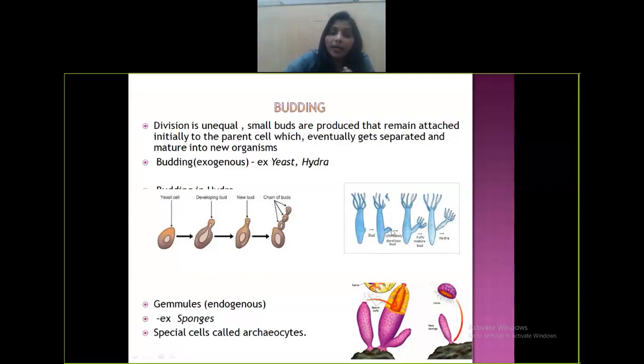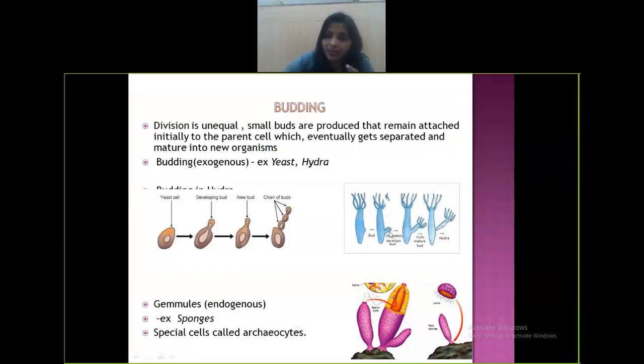When the bud, in case of hydra and yeast, is produced outside the body, we call it exogenous buds. But what happens in case of sponges? Sponges belong to the phylum Porifera. In sponges, the bud is an asexual reproductive unit produced inside the body of the sponge.